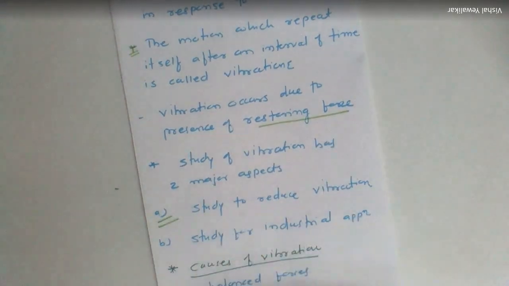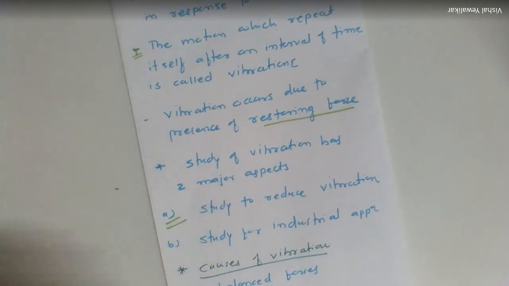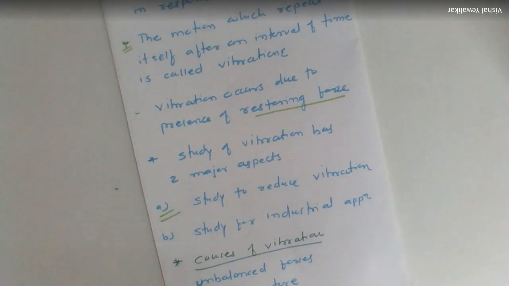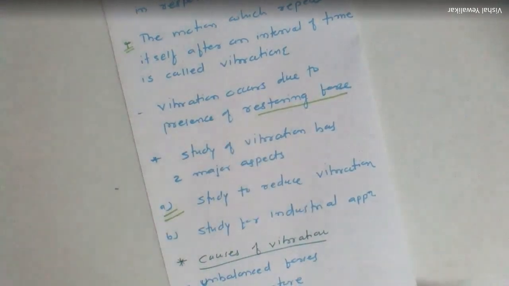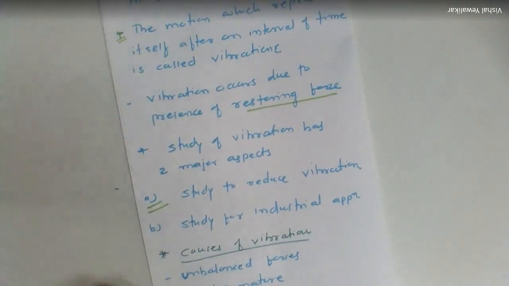For reduction of vibration, we first need to know what exactly vibration is. Now, how are vibrations going to be reduced? They are reduced by providing mountings, isolations, and there are various techniques that we are going to discuss in detail. So this is the first aspect of studying vibration. As far as the second aspect is concerned, there are some applications where vibrations are necessary in industry, like the vibratory feeders, hoppers, or most of the time conveyors. These are the industrial applications where we need to produce vibration.